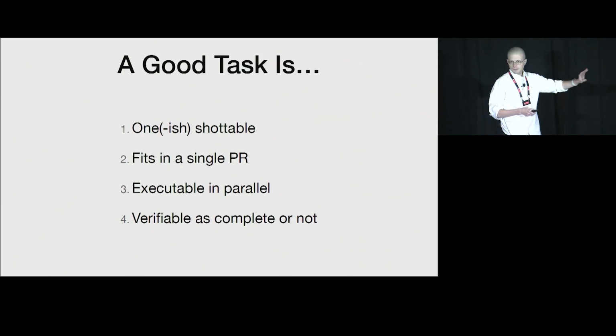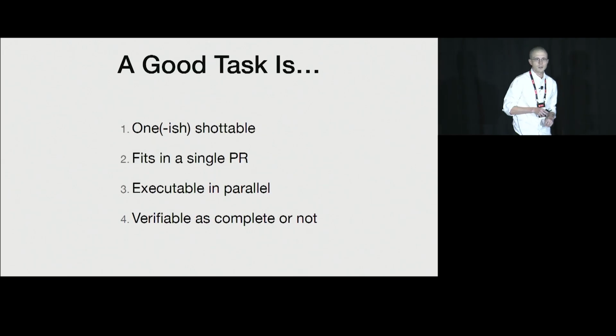Second, a good task should fit into a single PR. This is already a measurable unit of work for a software engineer. We should have a reasonable expectation that agents will adhere to the same standard. Third, tasks, if they are well designed, should be able to be executed in parallel. If you have tasks where multiple agents have to be modifying the same file at the same time, you're very likely going to run into deadlocks, and that's no fun to sort through later.